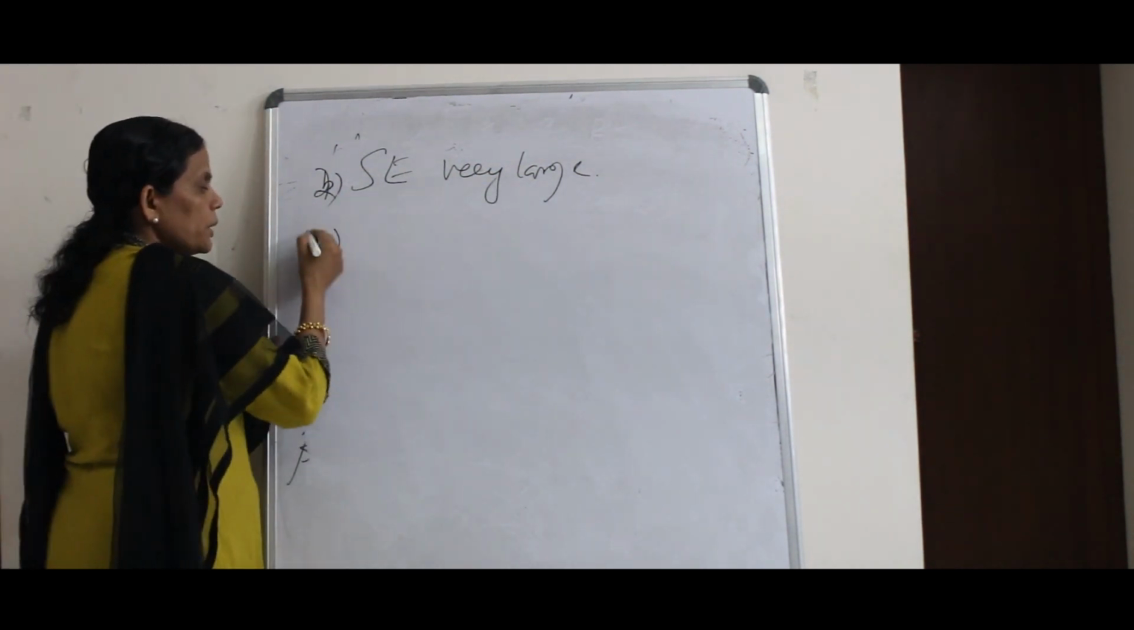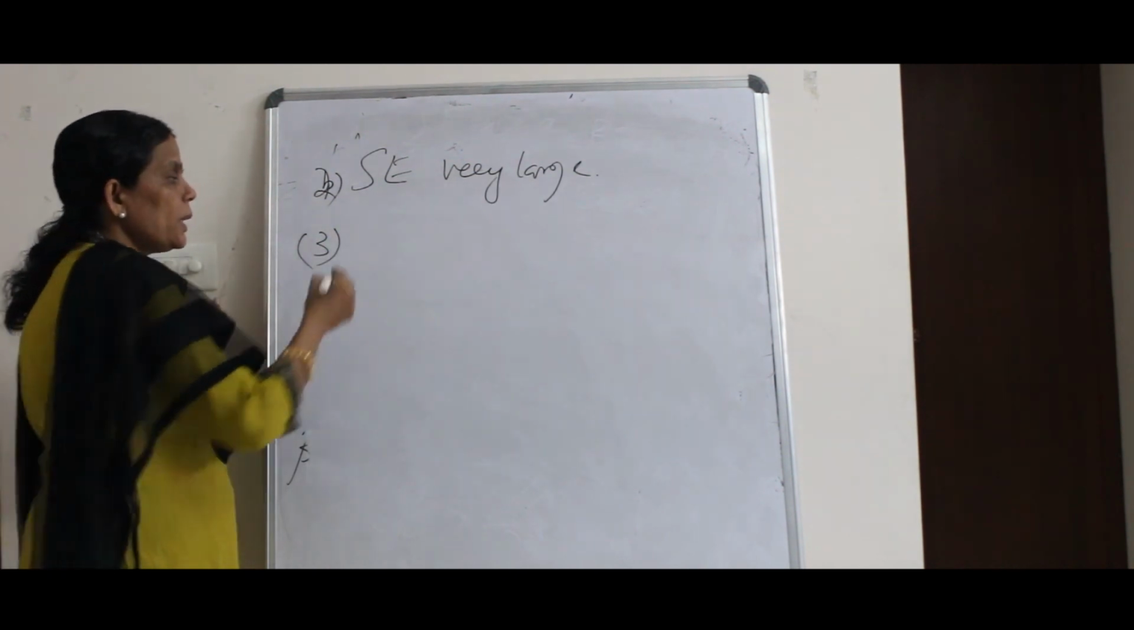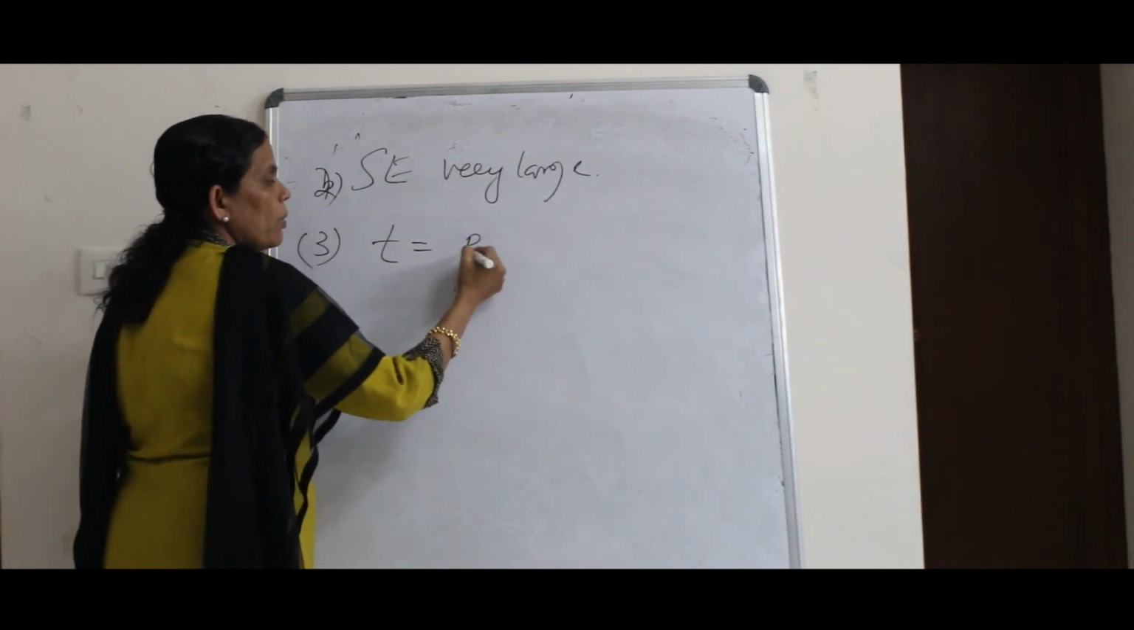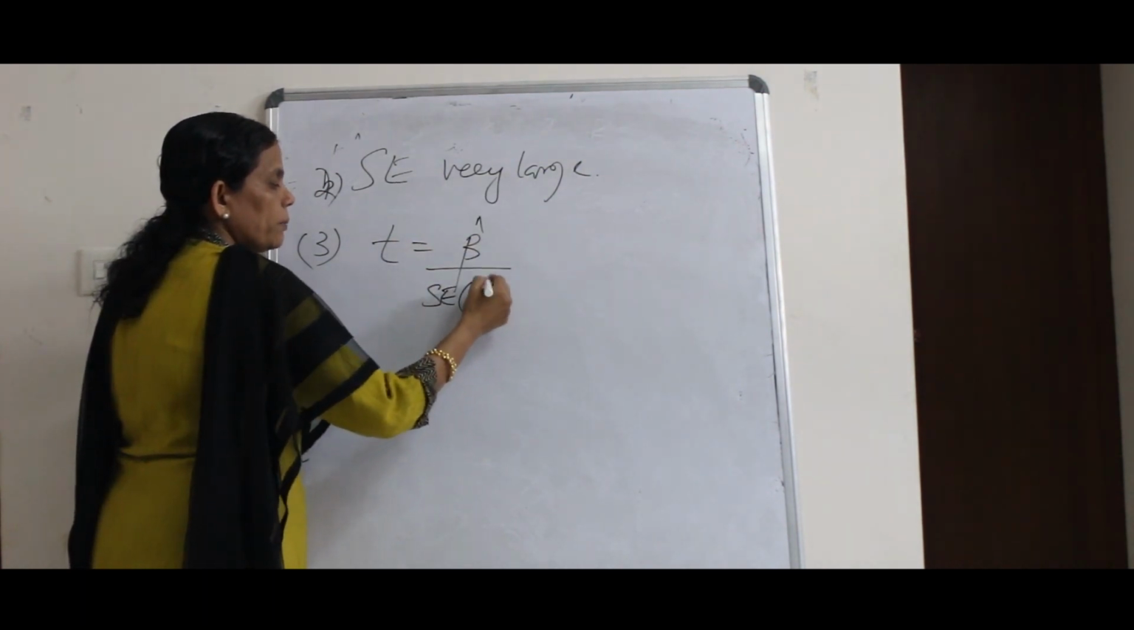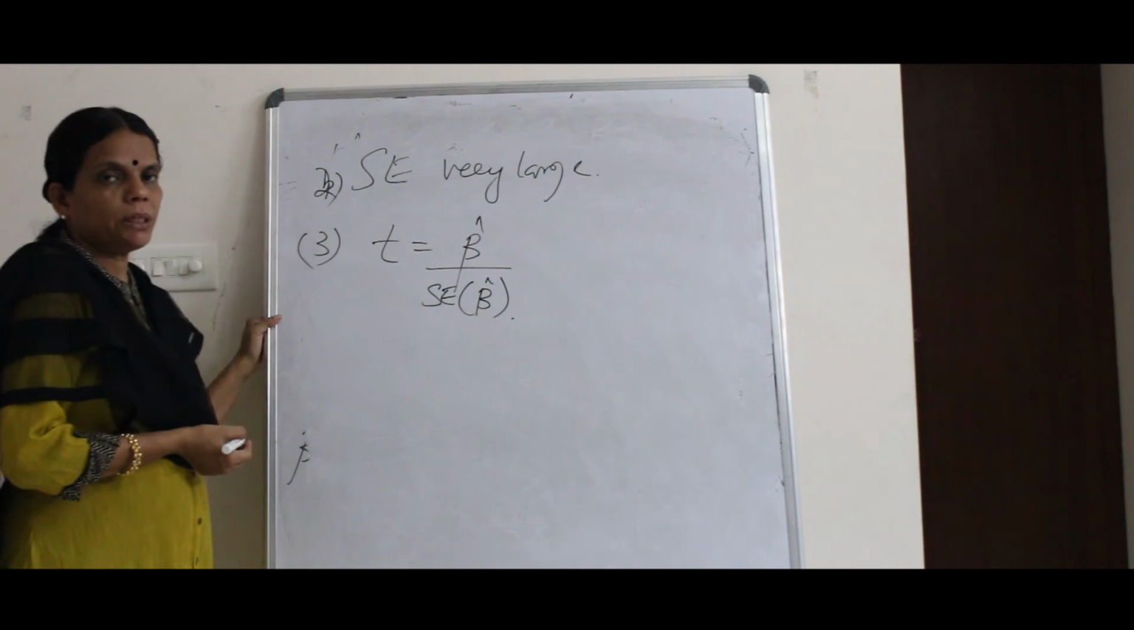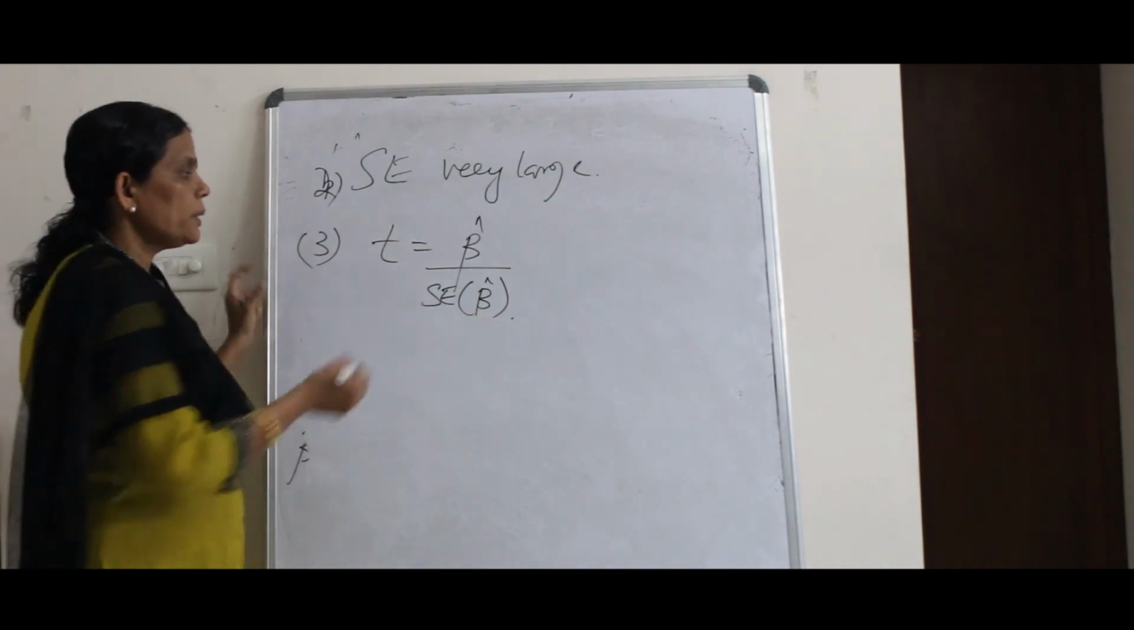The third consequence is that because the standard error becomes very large, you cannot apply what test of significance, because t is equal to beta hat divided by standard error of beta hat. Okay, and when this becomes very large,